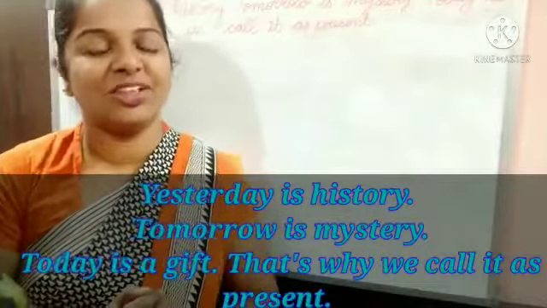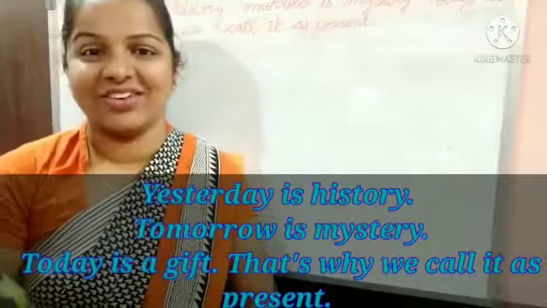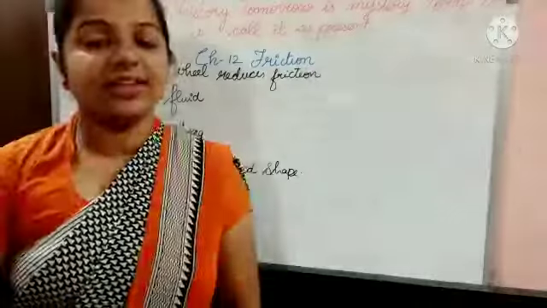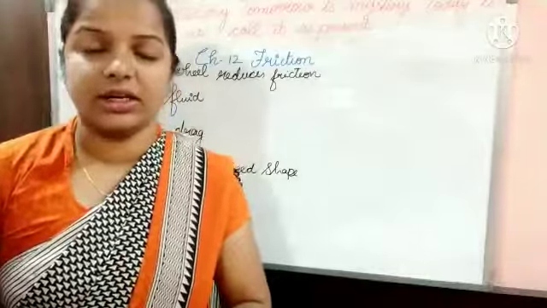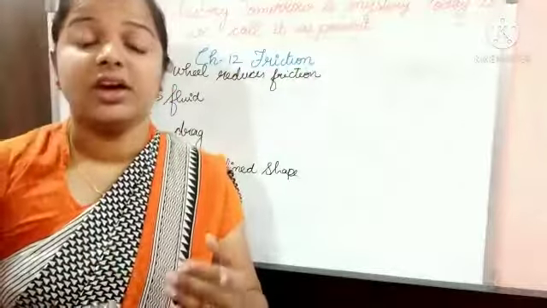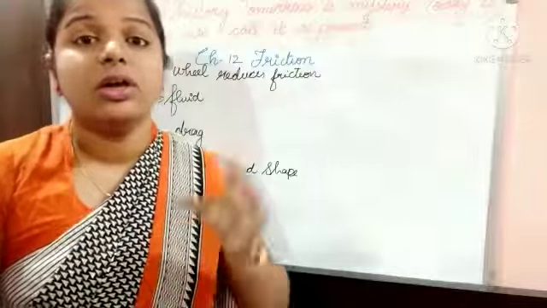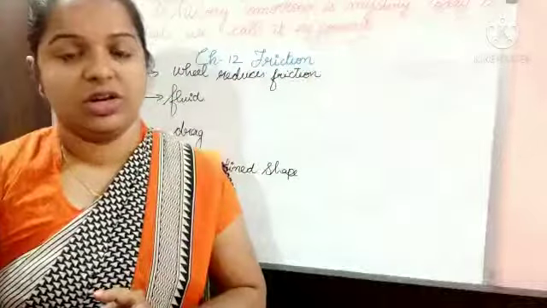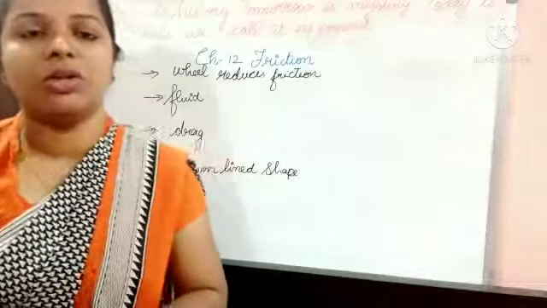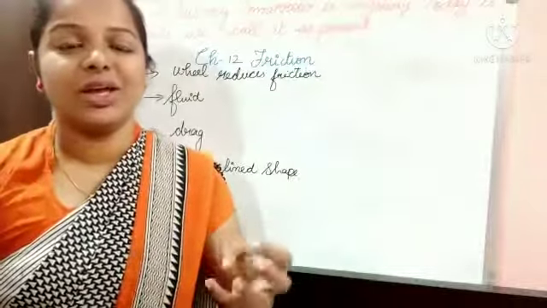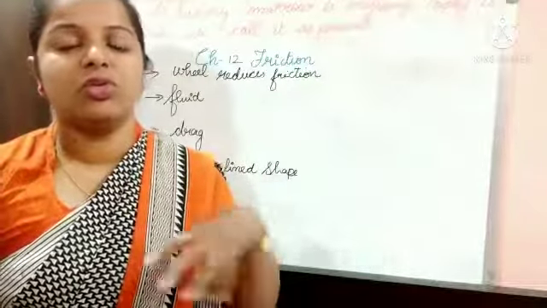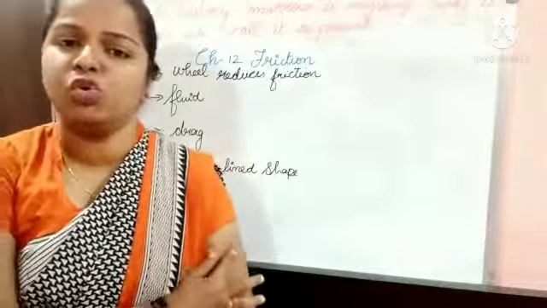Okay, students, with this positive thought, let's start our class today. Students, we had completed lubricants. That means we had learned how to reduce friction. In that topic we learned about lubricants. Lubricants are spread or used to reduce the friction between two bodies.